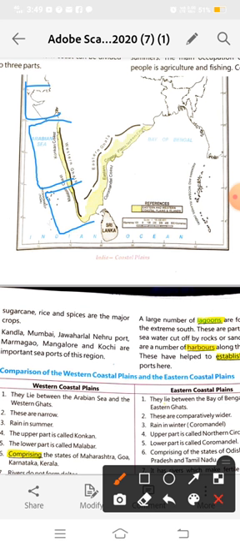And the western coastal plains get heavy rainfall in summer, because of the rain bearing winds which come from the Arabian Sea. Rain bearing winds come from the Arabian Sea in the summer season, and this region gets rainfall